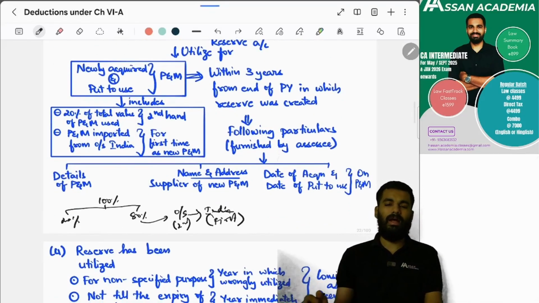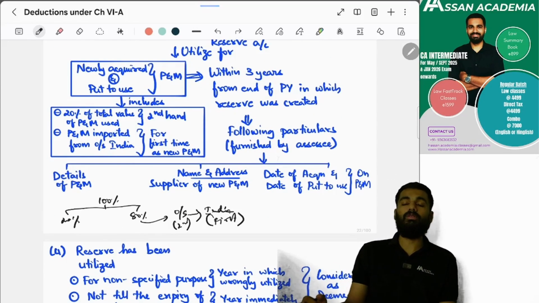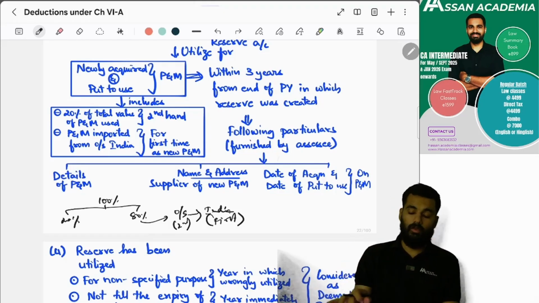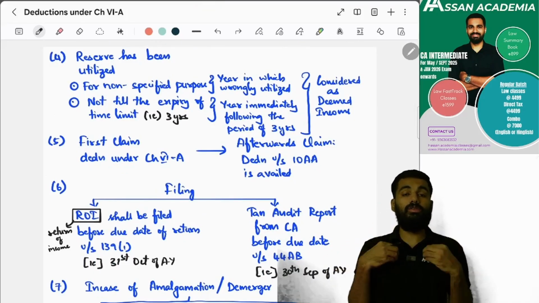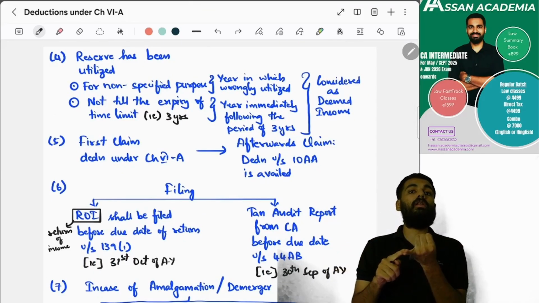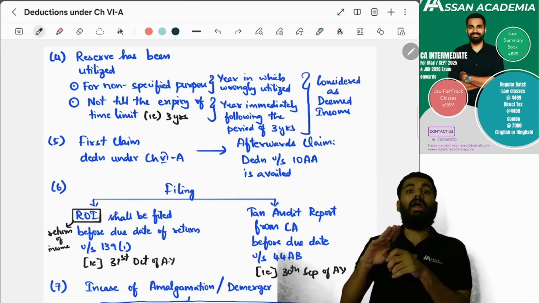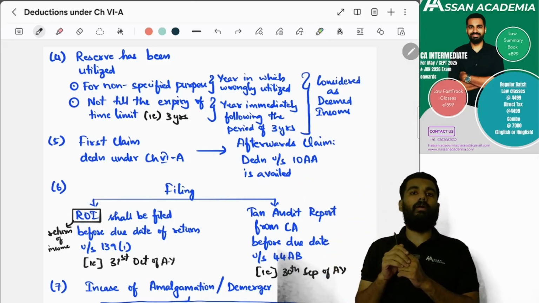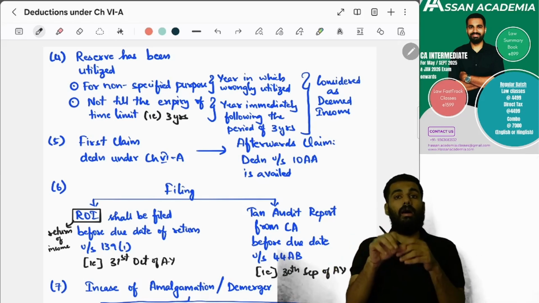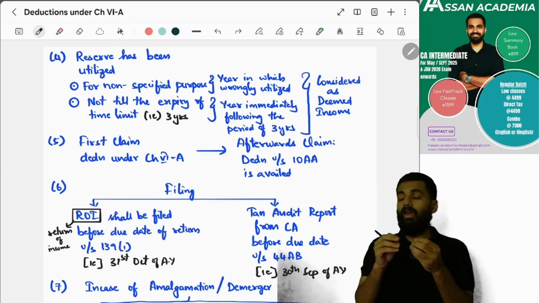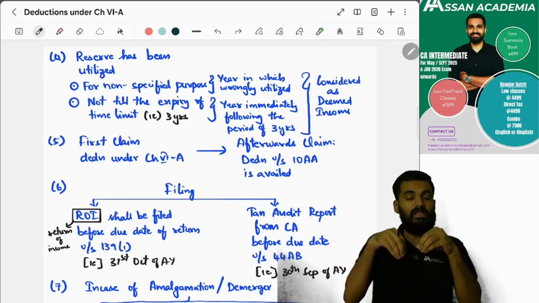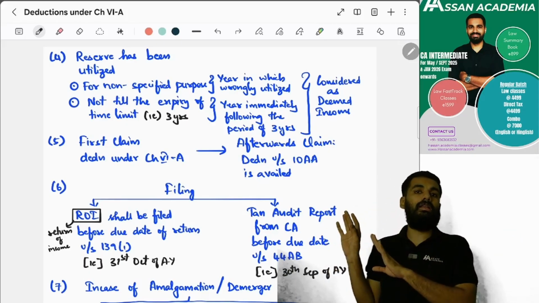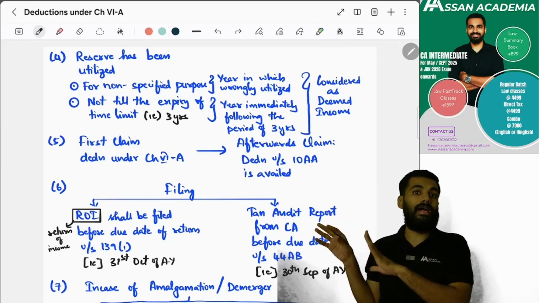You have to give the details of the plant and machinery: who is the supplier, the date of acquisition, and the date of put to use. All this you have to give. Next, what if you did not use that reserve for purchasing and putting to use the plant and machinery, or purchased it only after 3 years? In that situation, the amount is considered deemed income. In the year in which you have used it for something else, it will be considered as income and you have to pay tax.